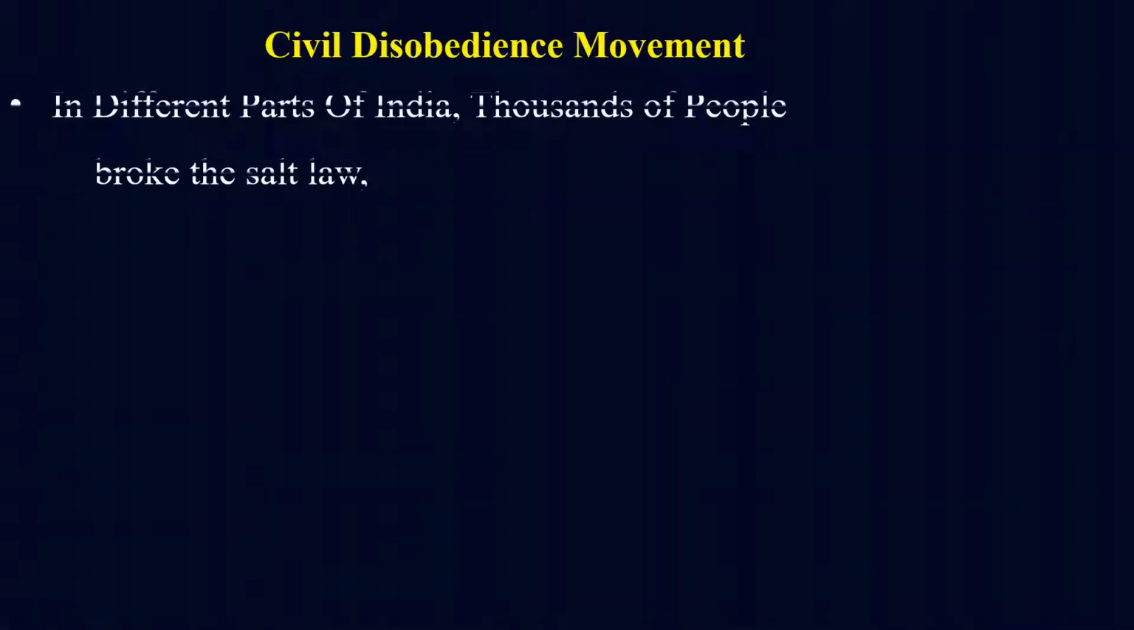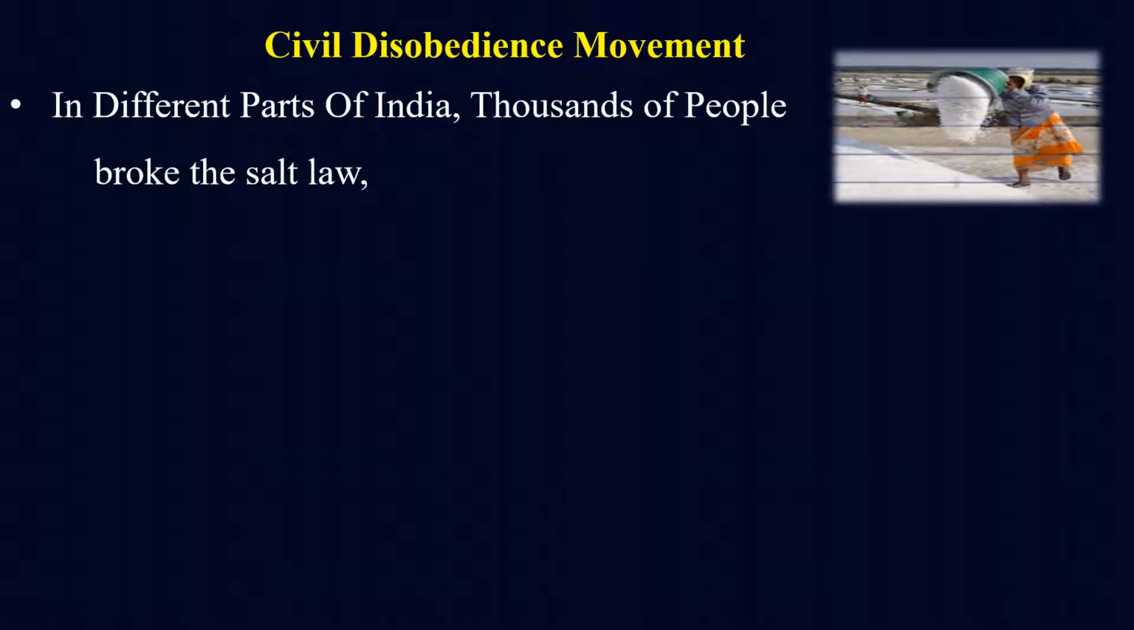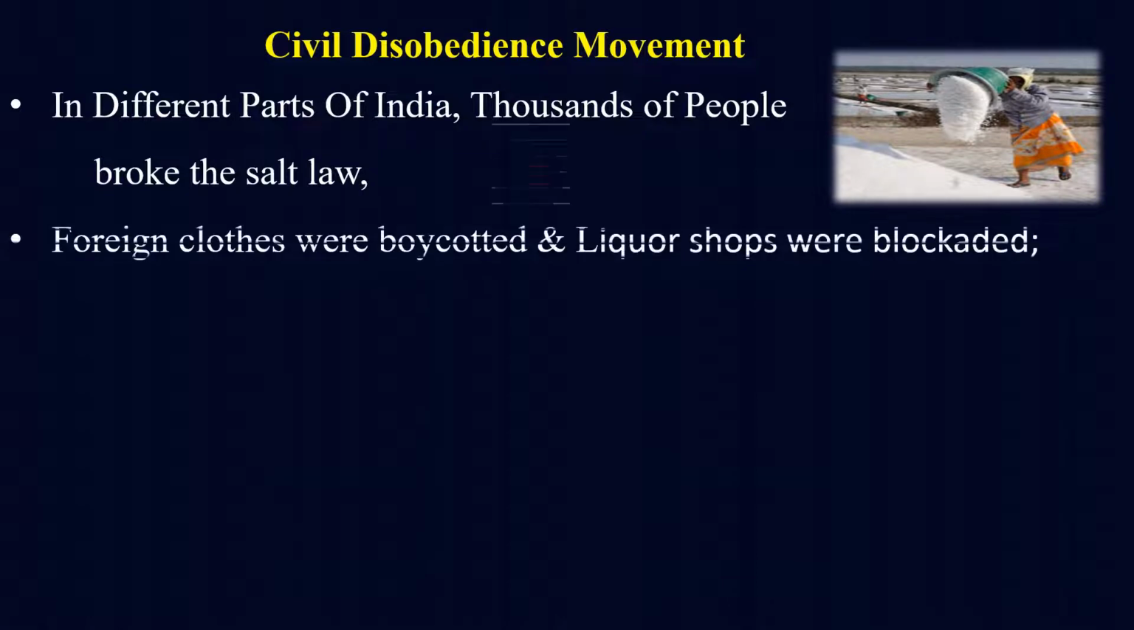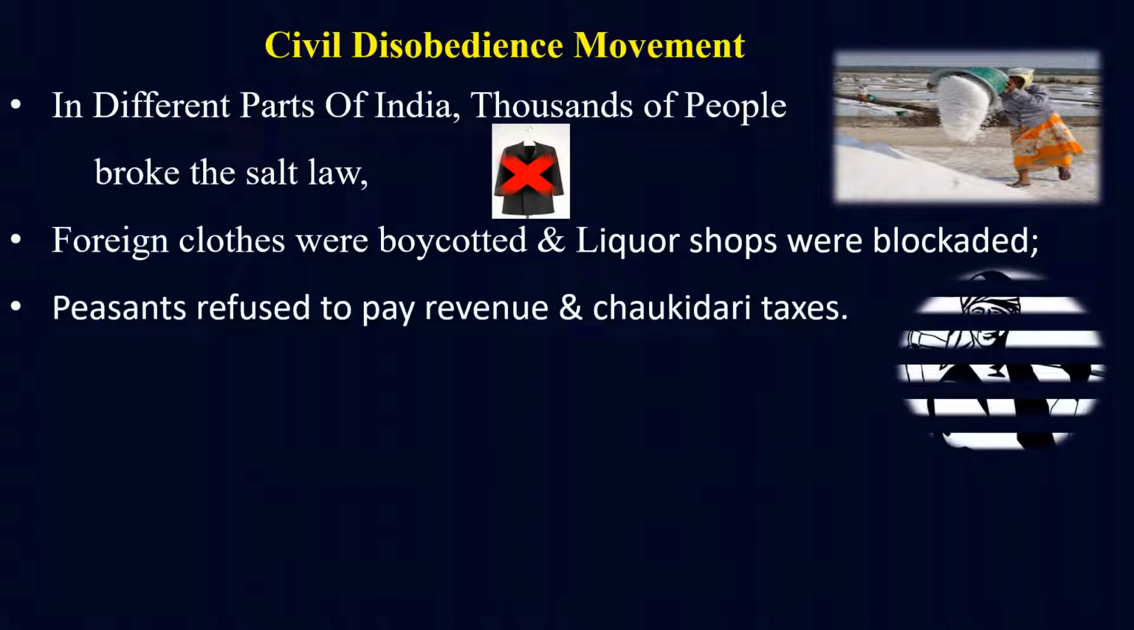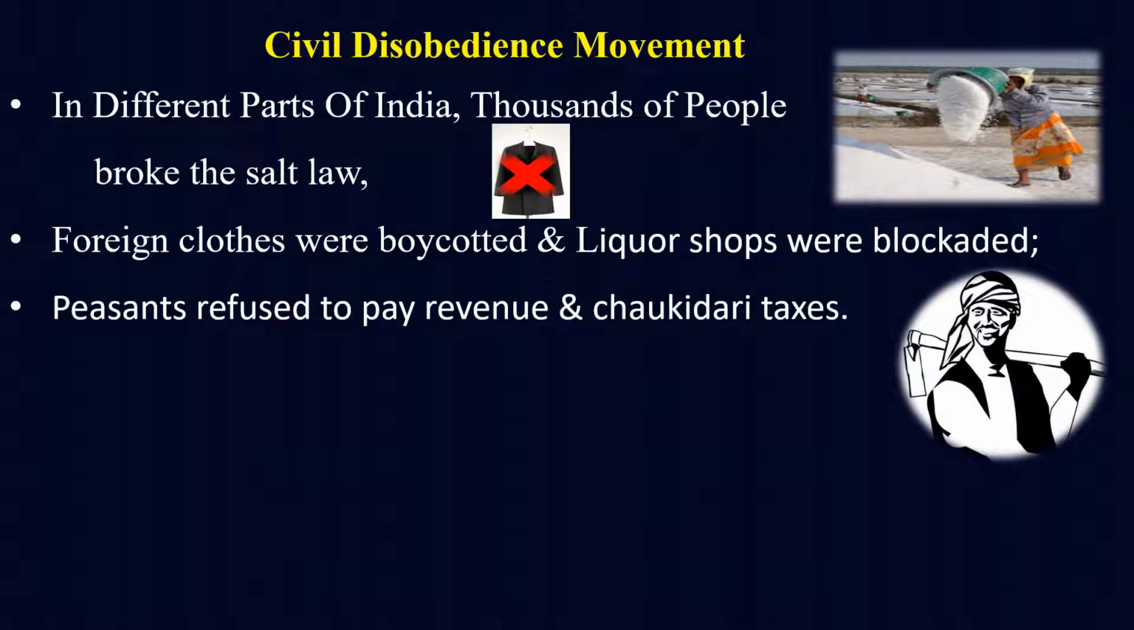But this civil disobedience movement was different from the non-cooperation movement, because in this movement people were not only asked to refuse cooperation but also to break all the laws made by the British government. Thus, in different parts of India, thousands of people broke the salt law. They manufactured salt in front of government salt factories, foreign clothes were boycotted, and liquor shops were blockaded. Peasants refused to pay revenue and chowkidari taxes to the government, and